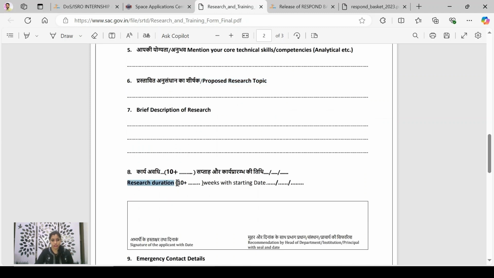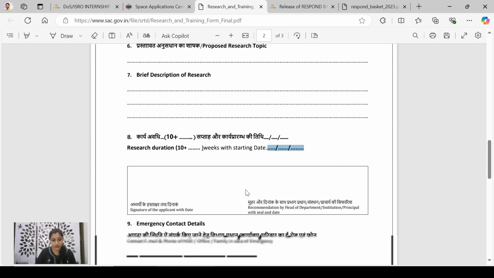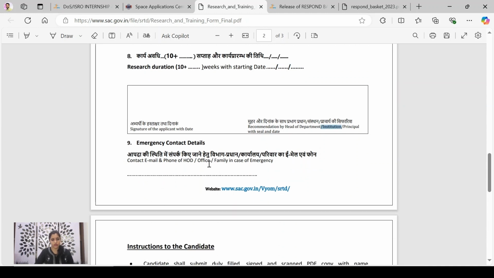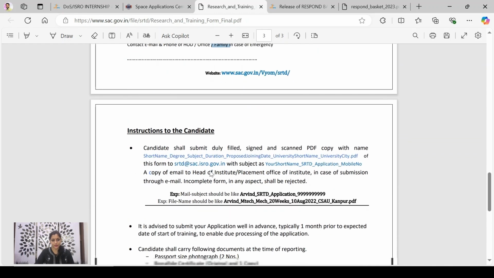Then research duration, how much time it will take. Mention the duration in weeks and starting date. Here you'll have to mention the date on which you can start your internship, when you can join the ISRO Center. Your signature, signature of the head of the department, HOD, or head of the institution, that is the principal's signature with seal and date. Emergency contact details, so here you can mention your HOD's details or details of anybody from your family. Then see how clearly everything is given here.